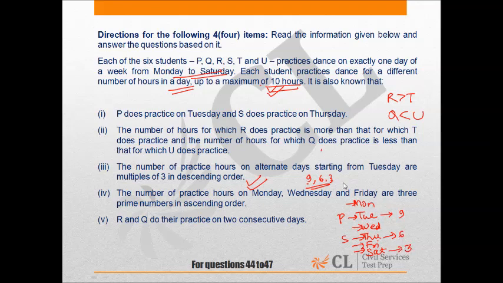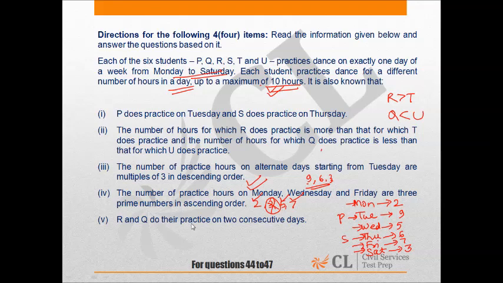for 3 hours. Okay. The number of practice hours on Monday, Wednesday and Friday are 3 prime numbers in descending order. The prime numbers less than 10 are 2, 3, 5 and 7, but a student practices for 3 hours on Saturday, so 3 would not be possible. So 2, 5 and 7, it means a student would practice for 2 hours on Monday, for 5 hours on Wednesday and for 7 hours on Friday.